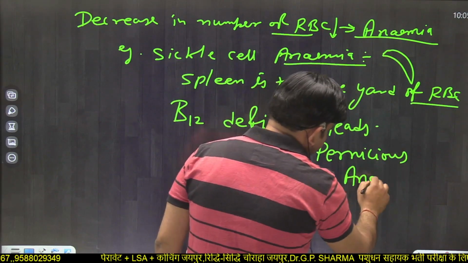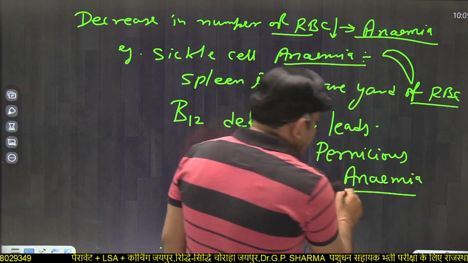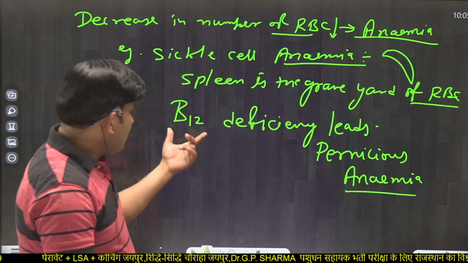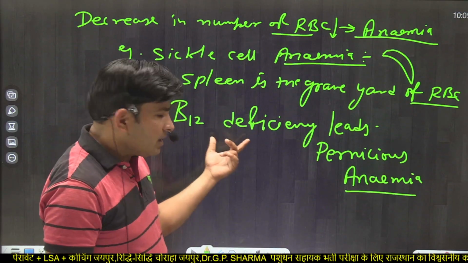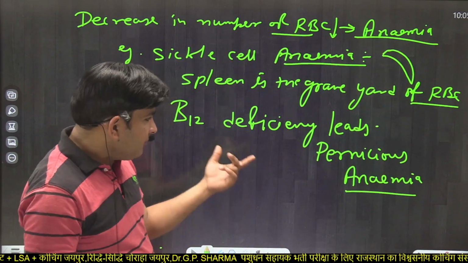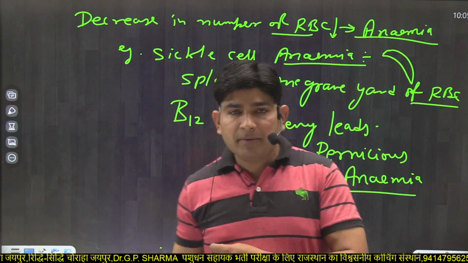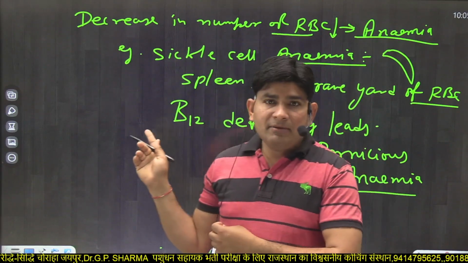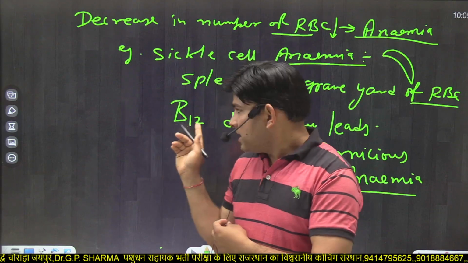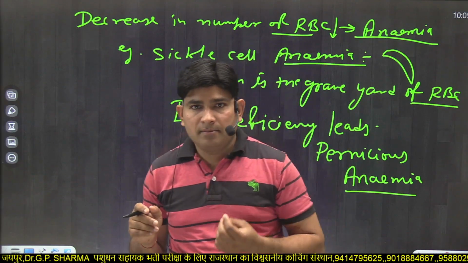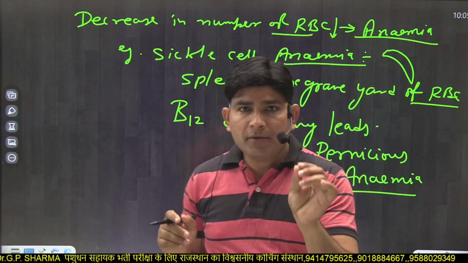Pernicious anemia. In other words, we can say vitamin B12 or cyanocobalamin is essential for the maturation of RBC. For the maturation of RBC, vitamin B12 is essential. Vitamin B12 has cobalt metal in its nucleus.